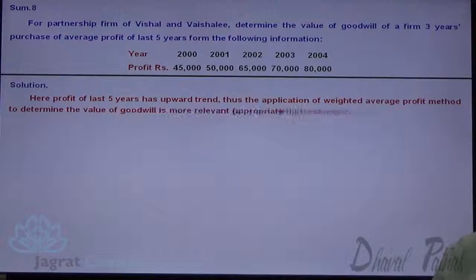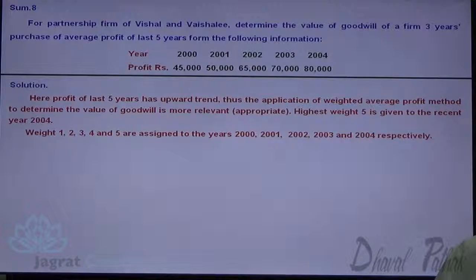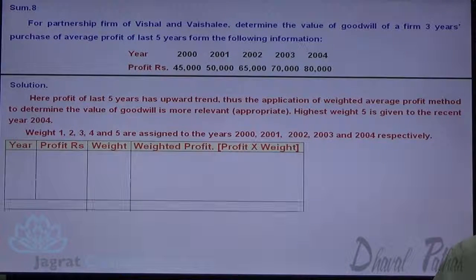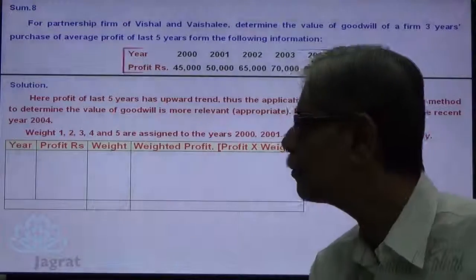Here the profit for the last 5 years has an upward trend. Thus, application of the weighted average profit method to determine the value of goodwill is more appropriate. Highest weight 5 is given to the most recent year, that is 2004. So, the weights 1, 2, 3, 4, 5 are identified to the years starting from 2000 to 2004 respectively. Look at the calculation part.